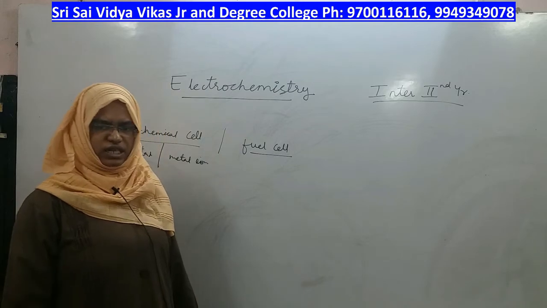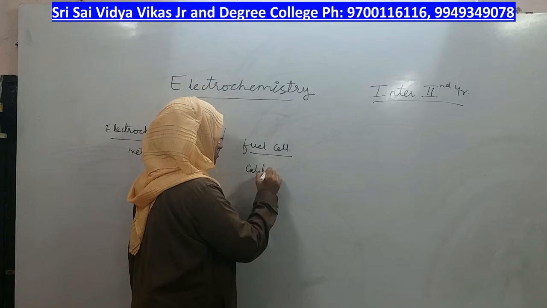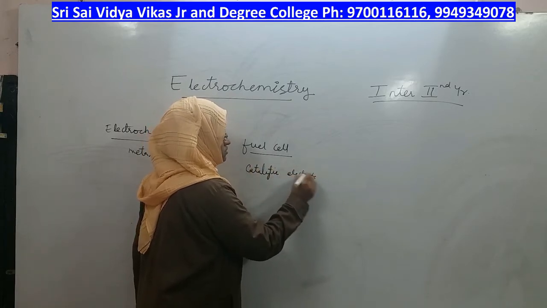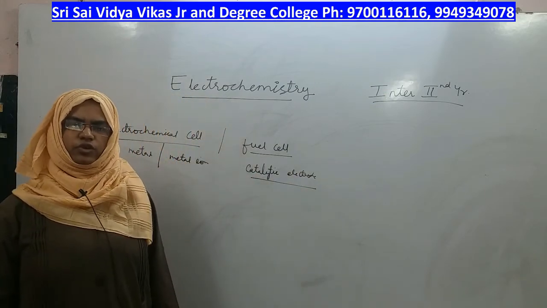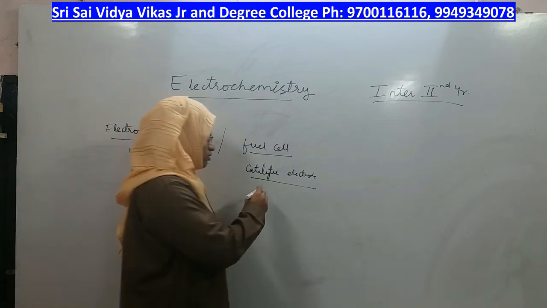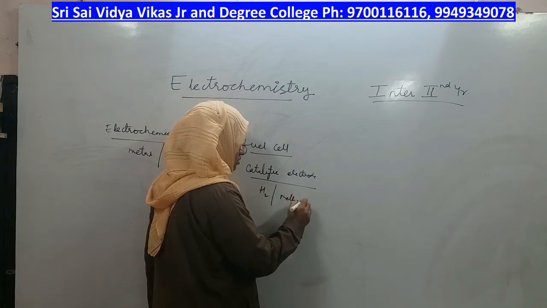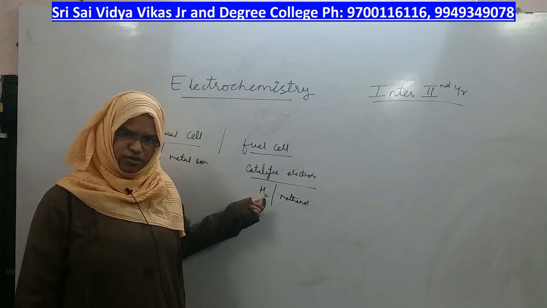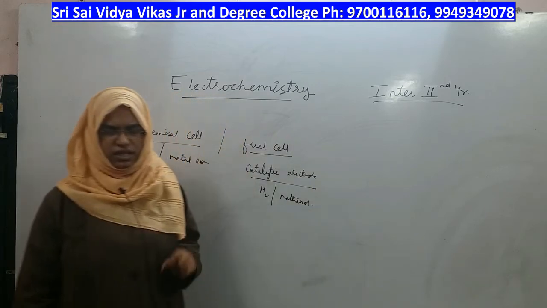What you will need here is a catalytic electrode, which is in contact with a fuel. Fuel can be any gaseous fuel, like hydrogen gas or methanol. Till now we have two types of fuel cells: one having hydrogen gas as a fuel, and the other having methanol as a fuel.